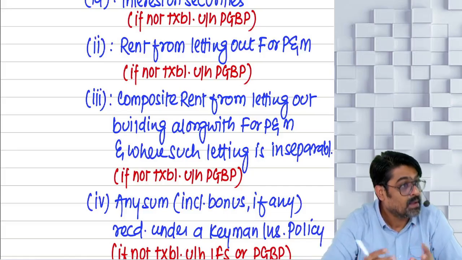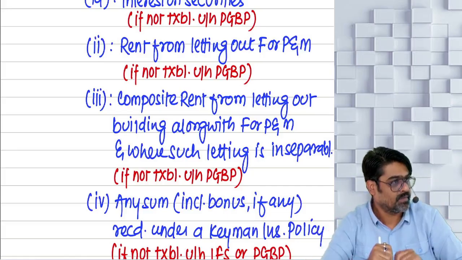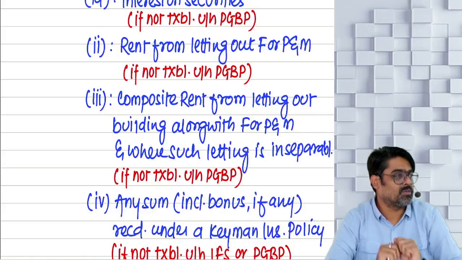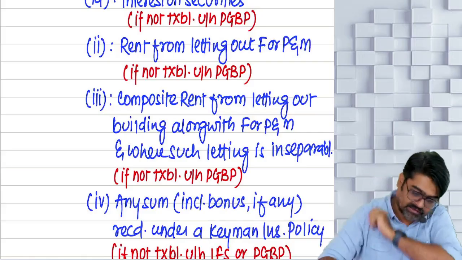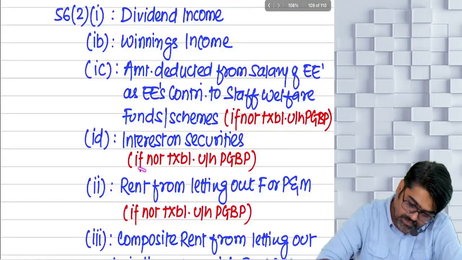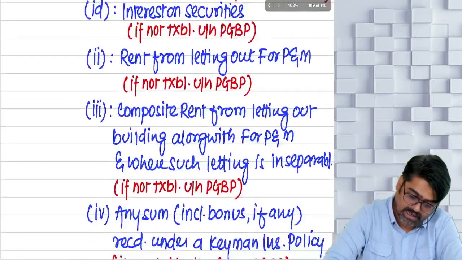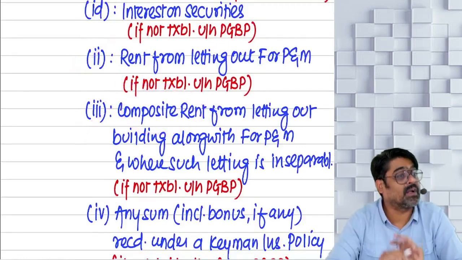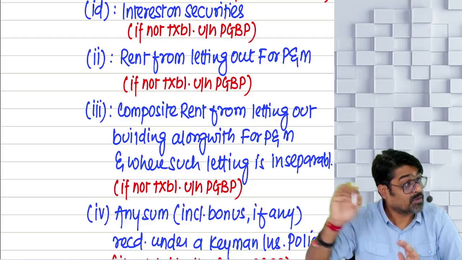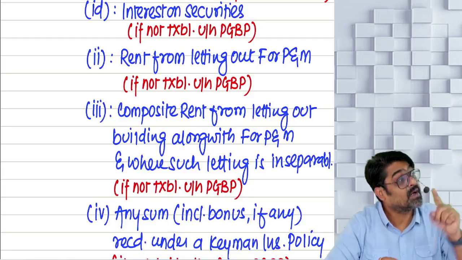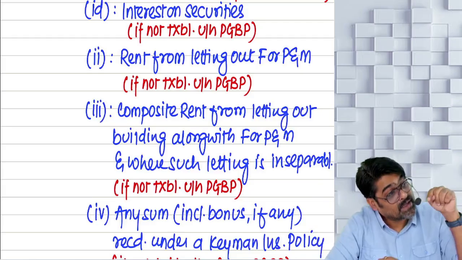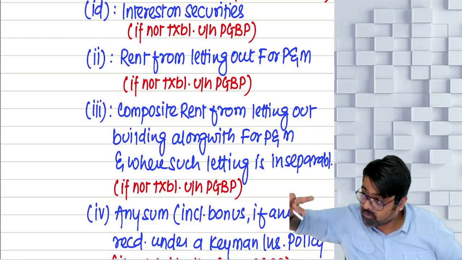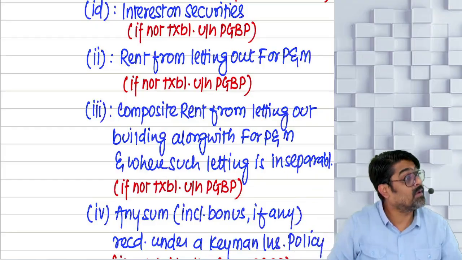But while discussing these incomes, we will discuss those incomes also which are of a similar type. For example, can you see this rental income? And this rental income? So these two rents are specifically taxable under the head IFOS because of specific charge. But other rents can also be taxable under the head IFOS, not because of specific charge, but because of general charge. So when I discuss these two rents, I will cover those rents also.